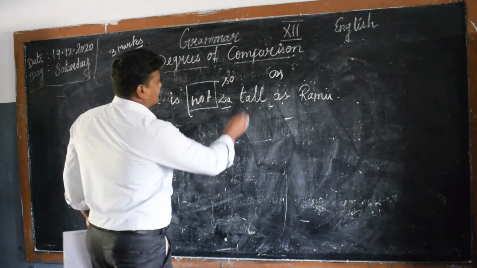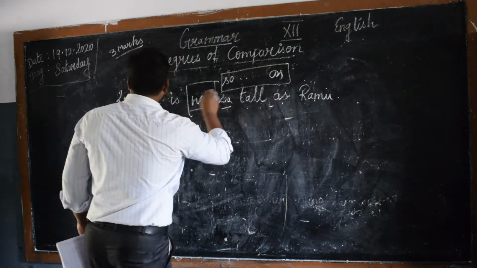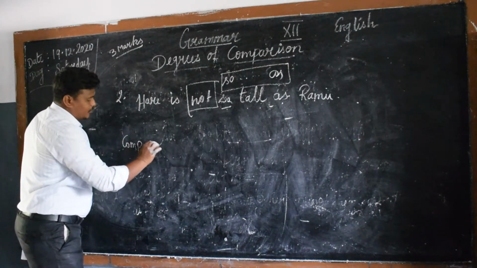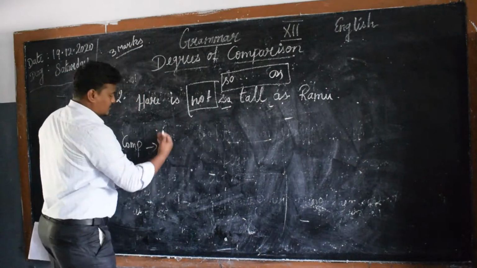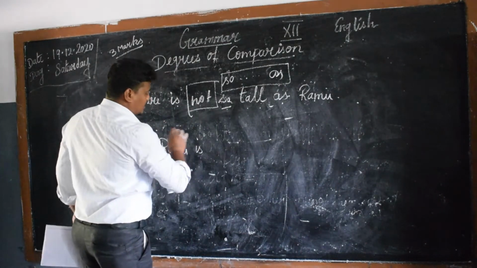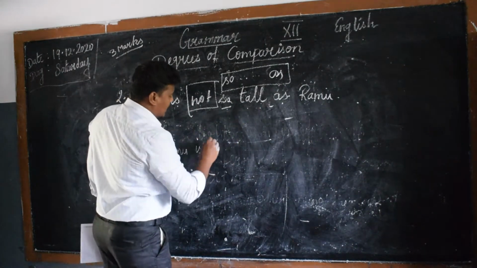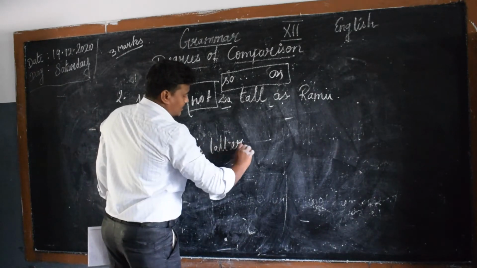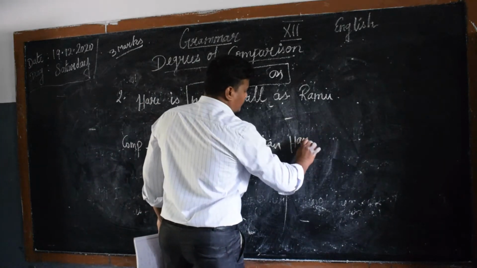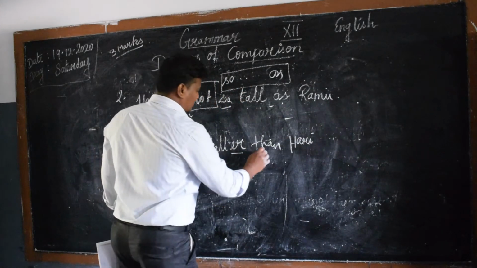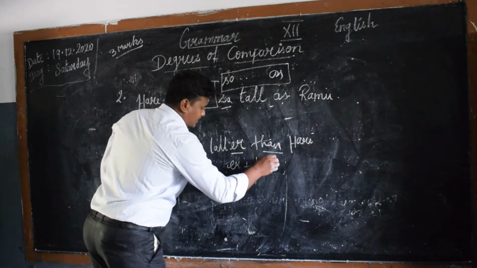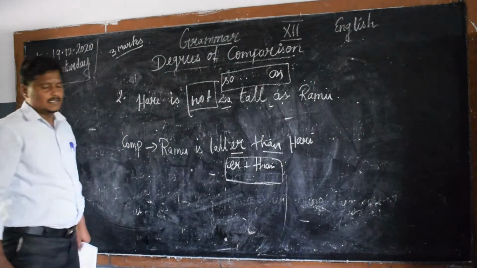So as belongs to positive degree, then change into comparative now. Change into comparative. You have to bring Ramu at the first. Ramu is tall, because taller than who? Taller than Hari. It's very simple. See here, taller than Hari. As per rule, ER plus than. As per our rule, ER plus than occurs.